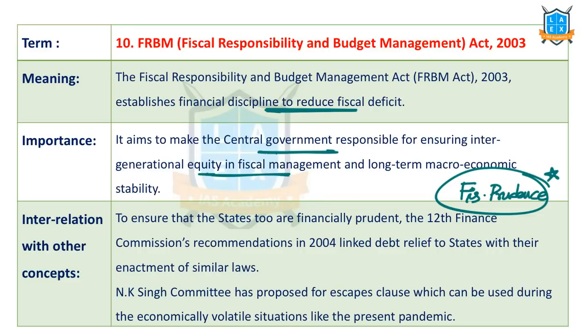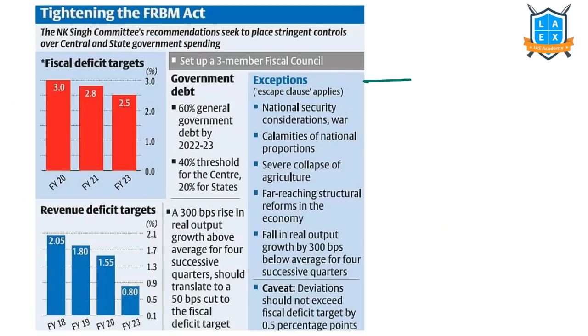We are using a clause called escape clause in the new FRBM rules. Let us understand what is that escape clause. Now, these are the recommendations of the N.K. Singh Committee. N.K. Singh Committee was appointed to review the FRBM framework in India, and this committee has recommended these things: to reduce the fiscal deficit to 2.5%, to reduce the revenue deficit to 0.80% by 2023, and to have 60% general government debt. That means 40% for the center, 20% for the states, for the debt.